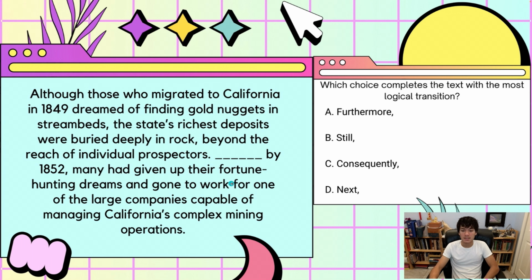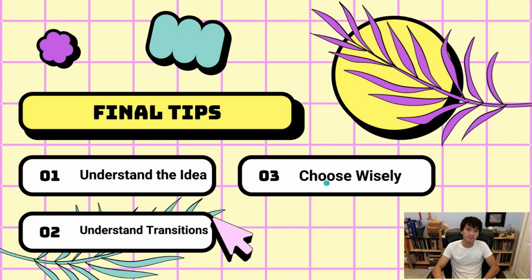Furthermore is not the same as consequently, in the idea that furthermore would give the idea that individual prospectors could not, furthermore, and it would give another reason why the individual would not be able to. It wouldn't give the consequence of the difficulty of reaching it by the individual prospector. So consequently is the correct answer here.